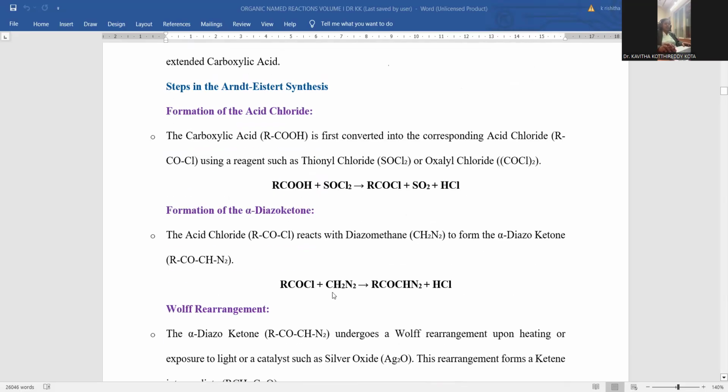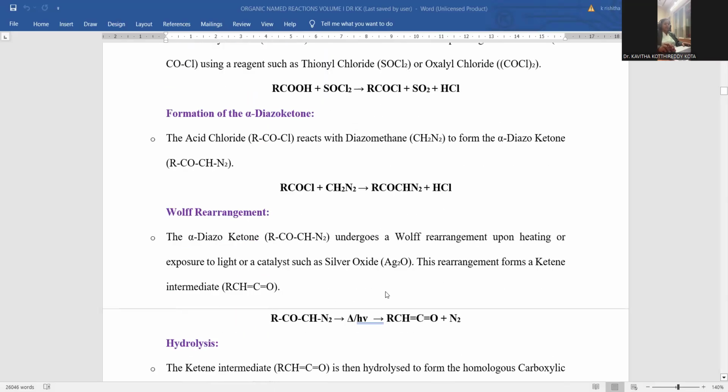After getting that one, you may treat it with diazomethane. Whenever diazomethane is added, there is a bond formation between these two. This chloro is discarded. Here the hydrogen is discarded. Simply you can notice hydrochloric acid as the byproduct. Whenever hydrochloric acid is surpassed, then you can notice RCOCHN2 as the intermediate compound, that is, diazoketone formation is possible.